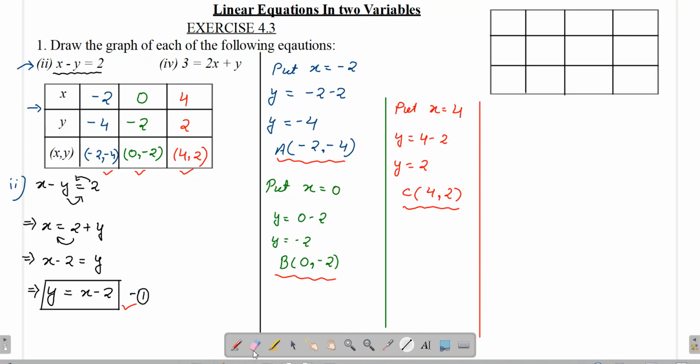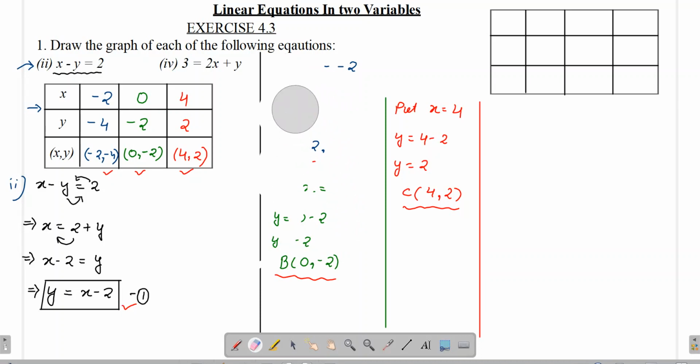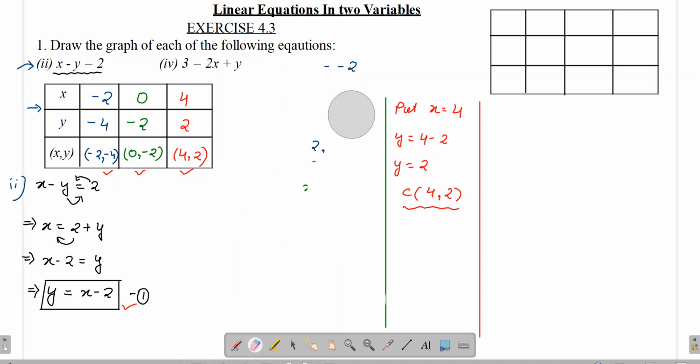And now we are quickly moving towards the fourth example. So let me clean up some space from the board.